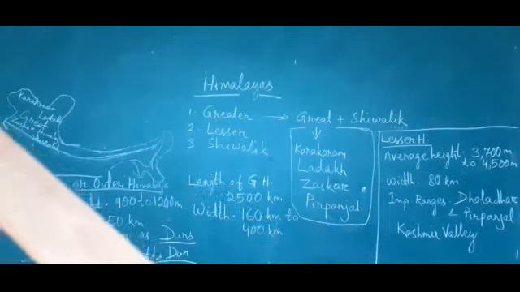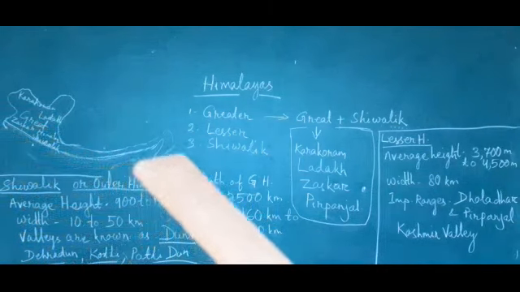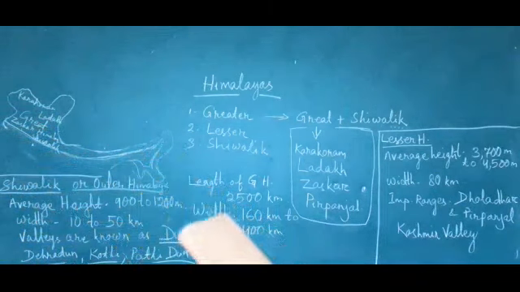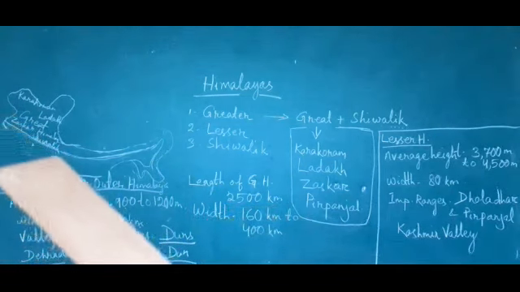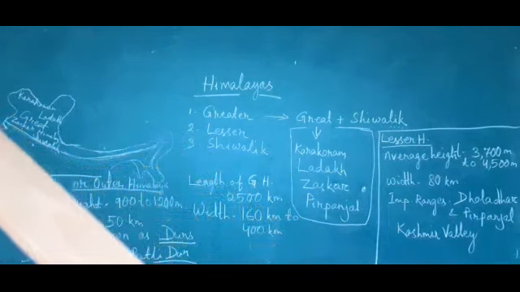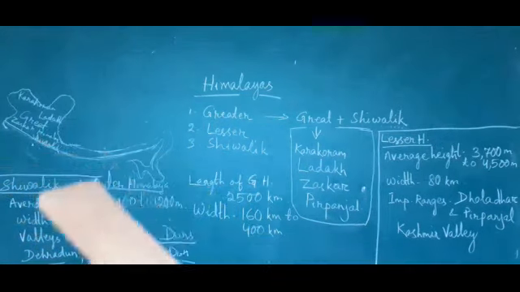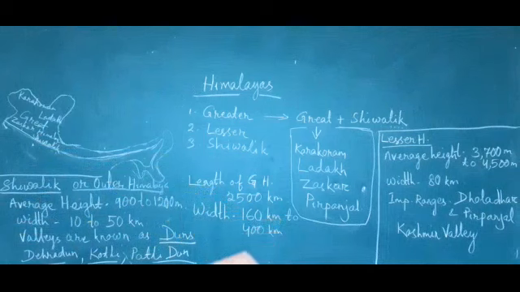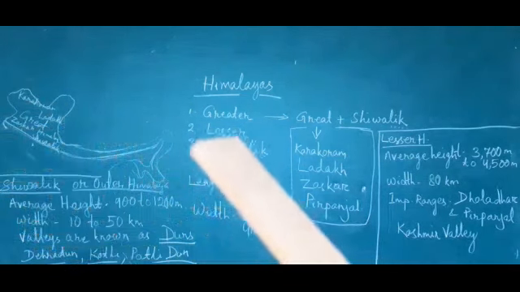Then what is its length? Length means it runs from northwest to northeast. So its length is 2,500 kilometers. And what is its width? That is 160 kilometers to 400 kilometers. Which mountain ranges?